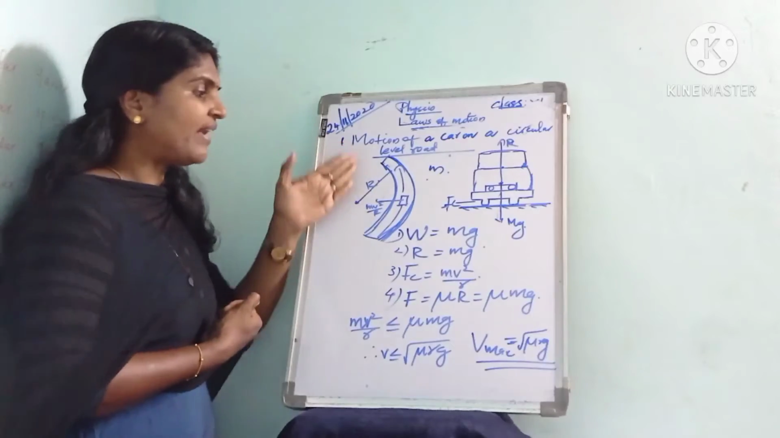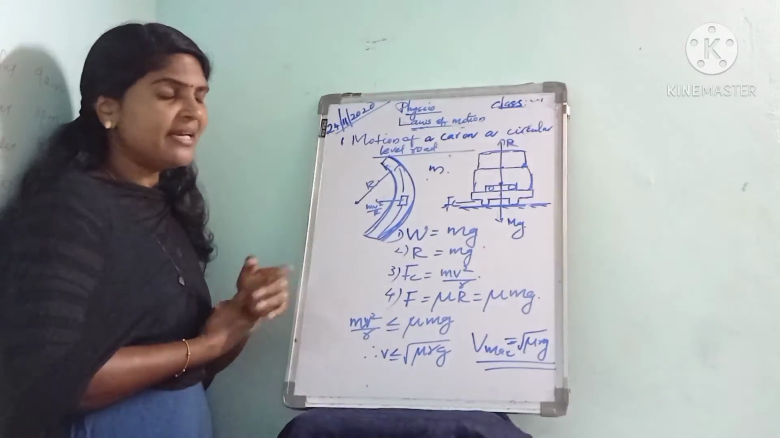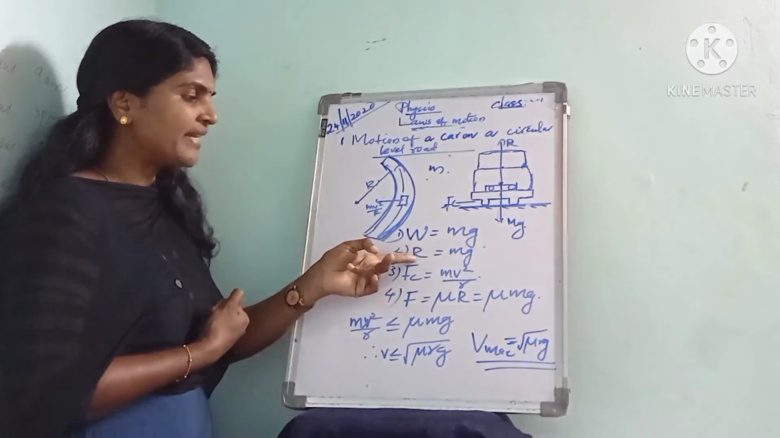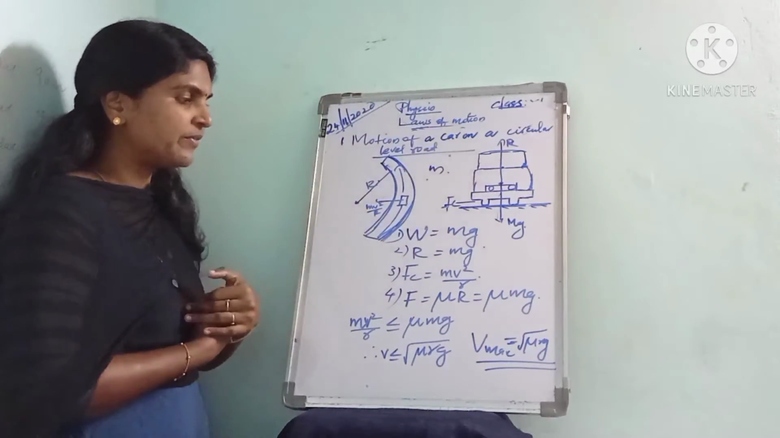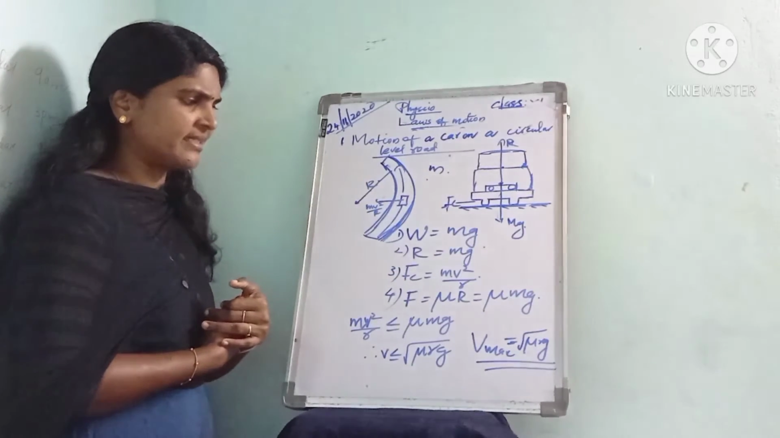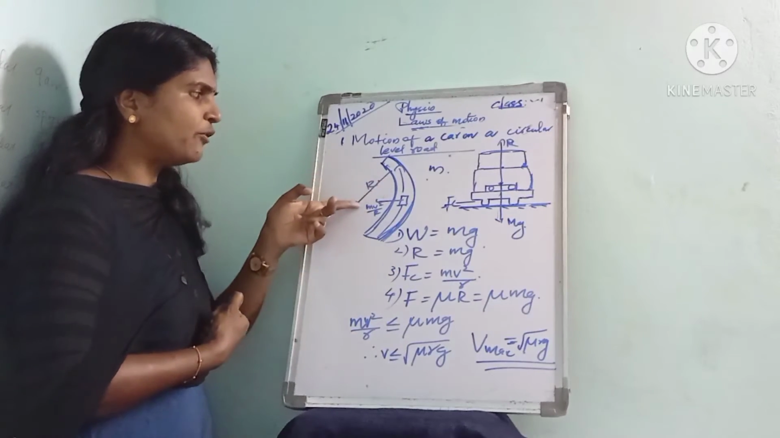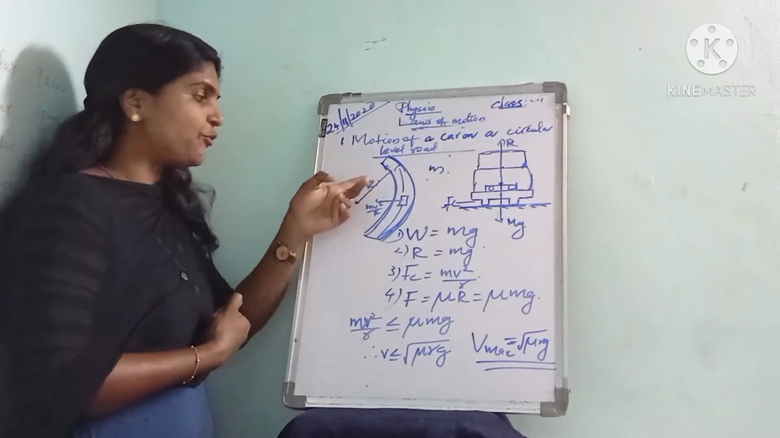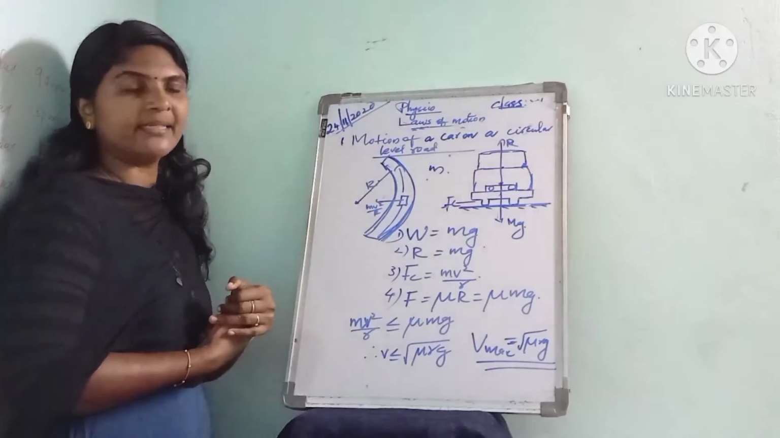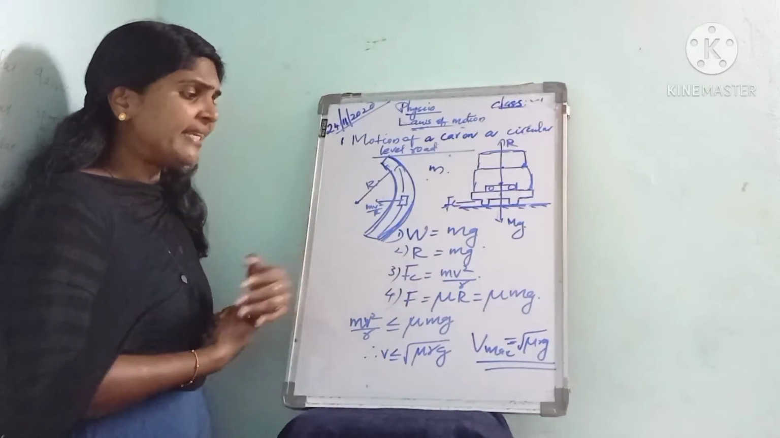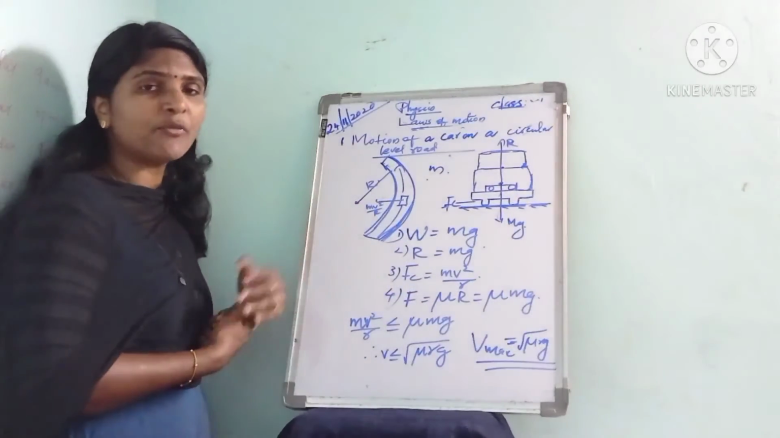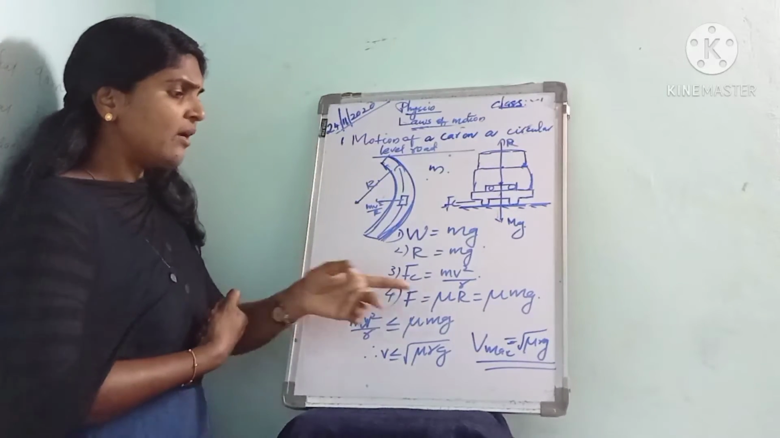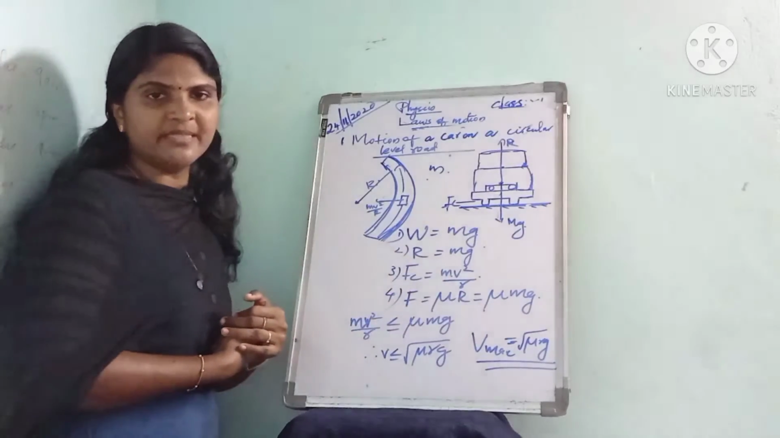Here the various forces acting on the car are the weight of the car W, that acts vertically downward, and the normal reaction R, that acts vertically upward. Then the centripetal force mv square by r, that acts along the radius towards the center of the circular path. And the frictional force between the tires of the car and the road, F is equal to mu R, that is mu into mg.